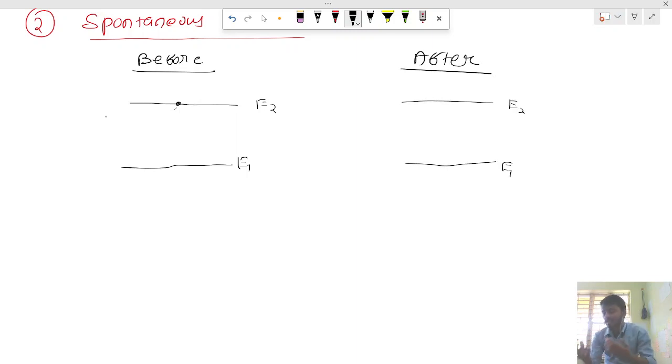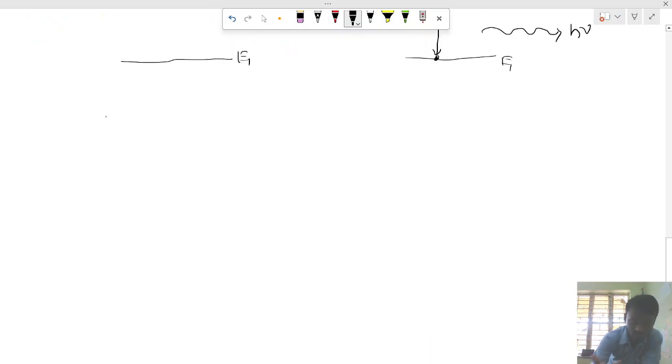As we all know in atomic physics or quantum mechanics, whenever a transition happens, it requires or absorbs certain energy to go to the higher state, and it emits certain energy to come to the lower state. So as spontaneous emission is happening, it will emit certain energy and come to the lower state, that is E1, and it actually emits a photon, h nu. Some more information about this: the atom is excited, in the excited state.